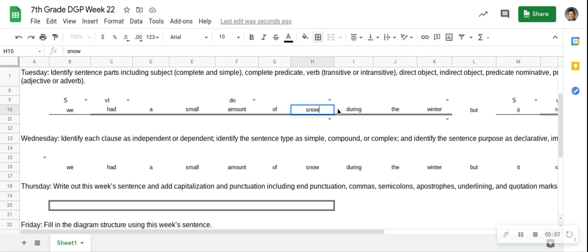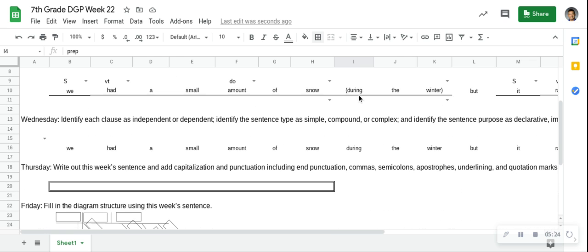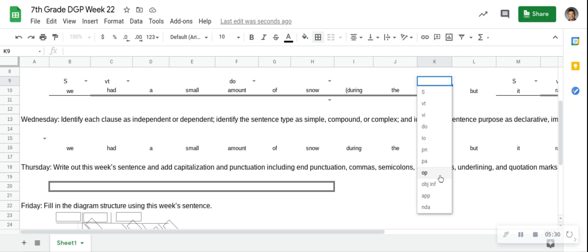Okay, during winter is one. Is snow with during winter? Yeah. Well, what's our preposition in during winter? So, during is the preposition. If you look on Monday, if during is our preposition, what's our OP? It's winter. Okay.